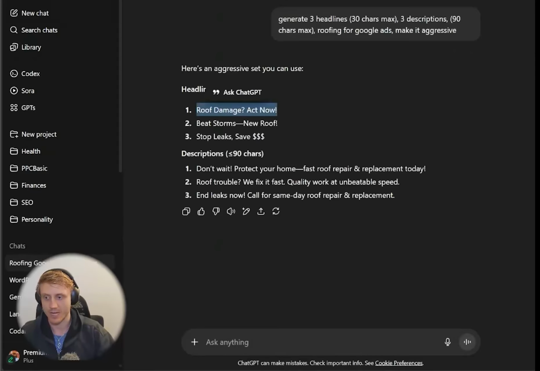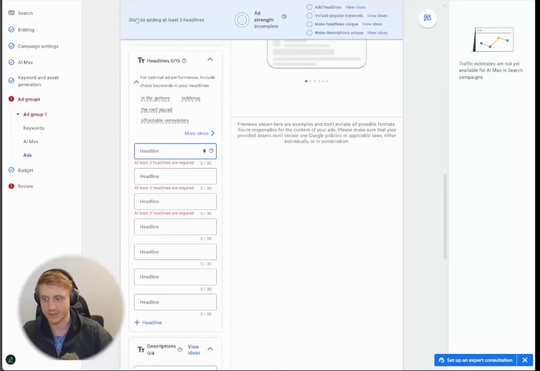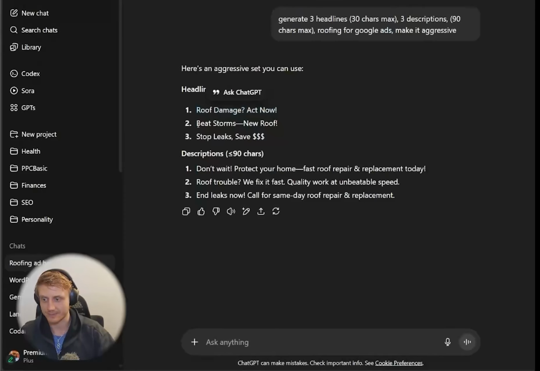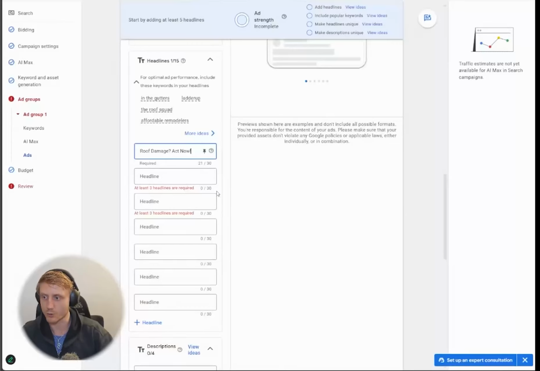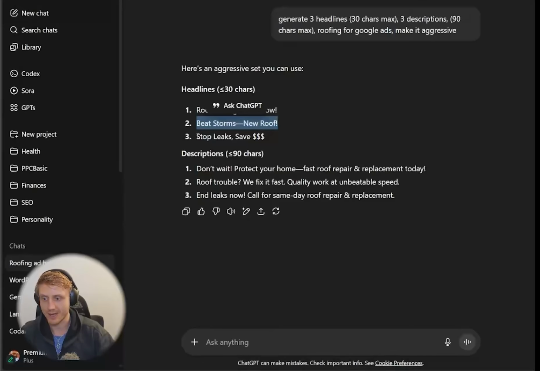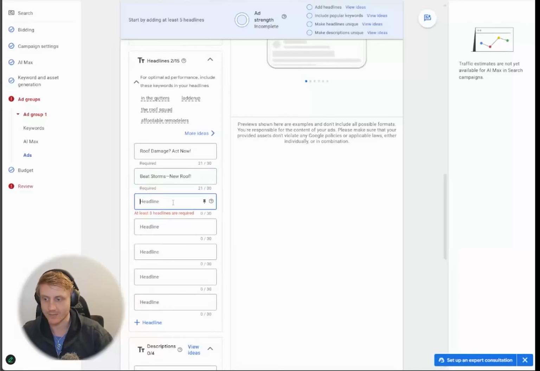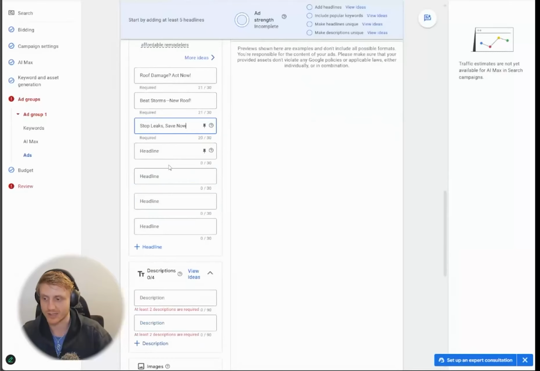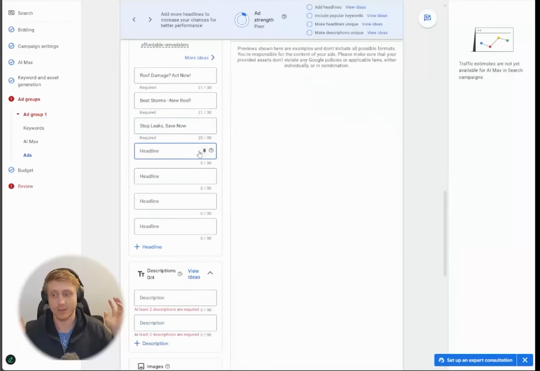All right, roofing damage, act now. We're going to paste that in. Beat storms, new roof, paste that in. And stop leaks, save. Well, you can't use, this is special characters, so that's not allowed in our ad. So we're going to simply type in save now, right? Just like that. And keep in mind, the ones that have learned keyword insertion, do not do keyword insertion